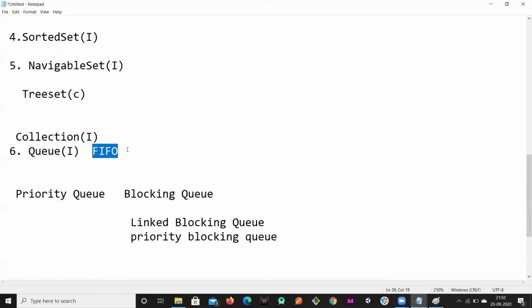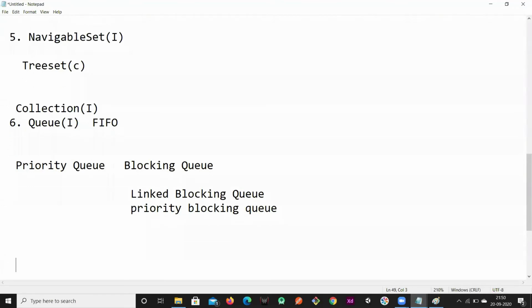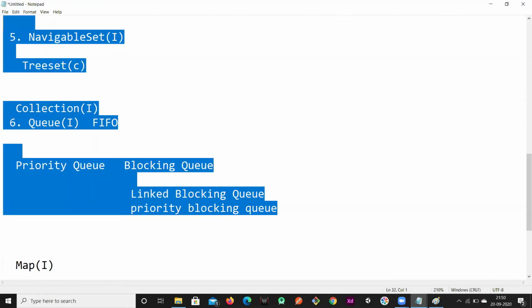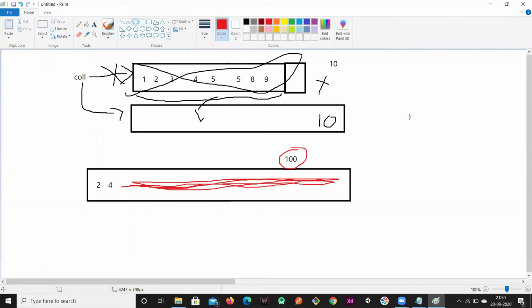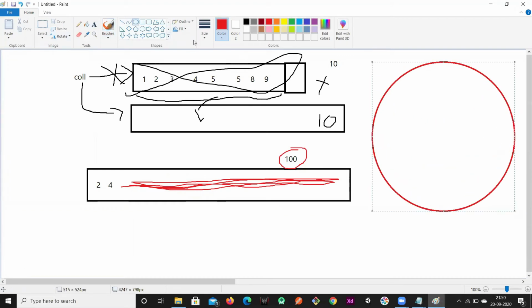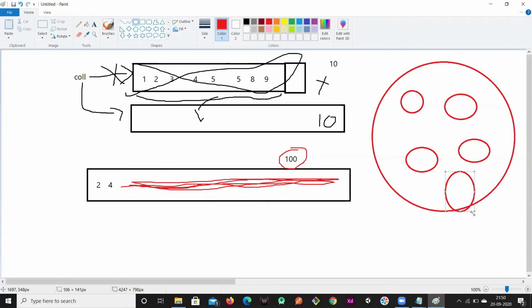After this, we have something called the Map interface. In all of the above, if you want to store individual objects as a group, we go for List, Set, and Queue. All these are used for storing individual objects into a group, which is a collection.